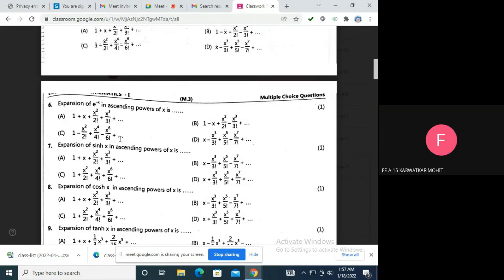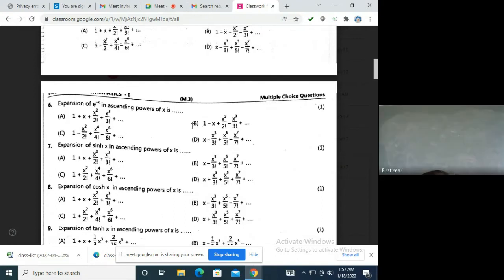1 minus x plus x square upon 2 factorial, and so on. Yeah, so option B. You have to just replace x by minus x, so the signs alternate plus minus. Wherever there is an odd power of x, it will become negative. So yeah, that's the answer.